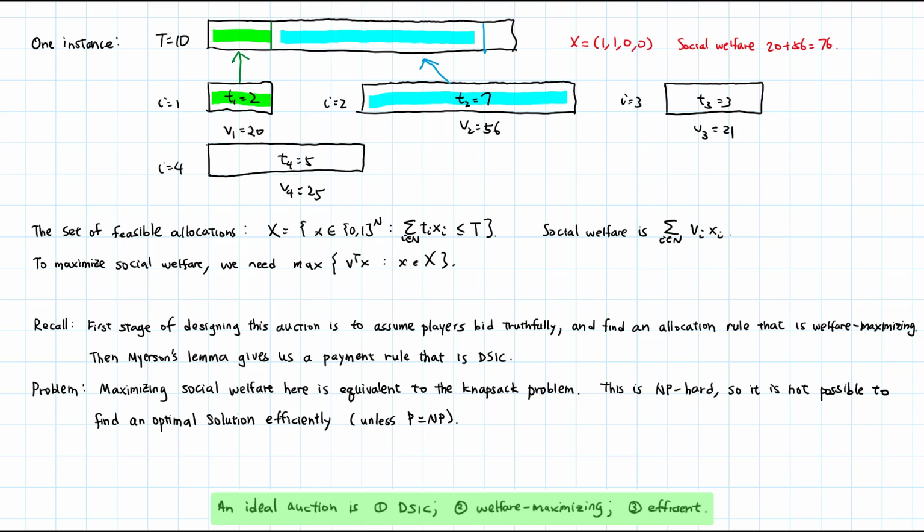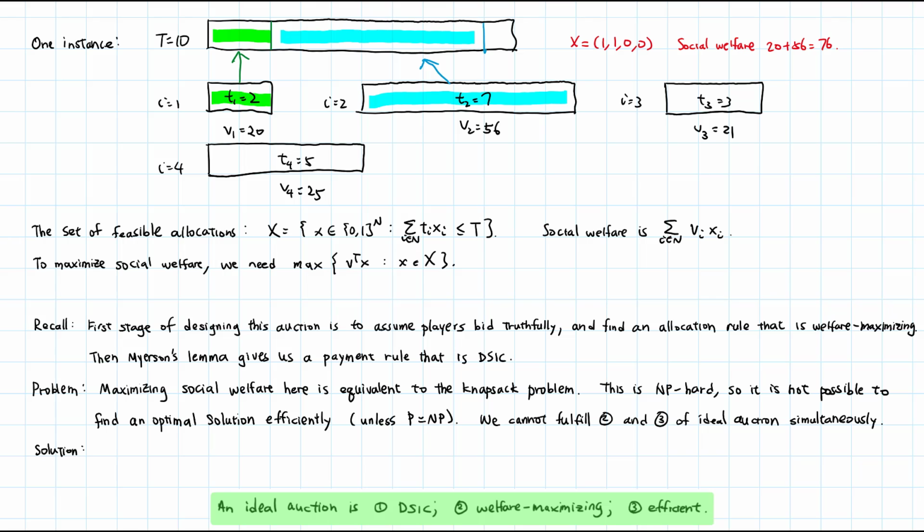This means that we cannot fulfill both 2 and 3 in the criteria for ideal auctions simultaneously. In order to guarantee welfare maximization, we cannot have an efficient algorithm. If we want an efficient algorithm, then we cannot guarantee that our solution is welfare maximizing.